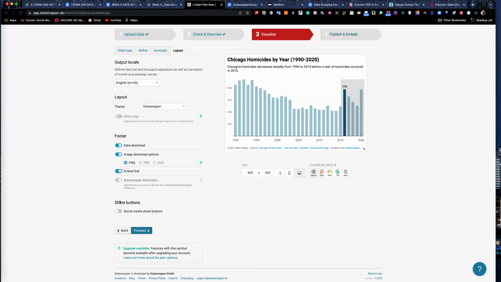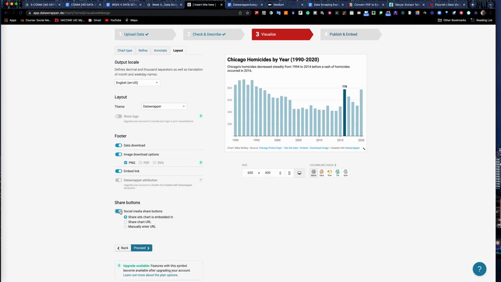Datawrapper with attribution, don't worry about that, but we are going to add the social media share buttons. So that adds the little share buttons up here. People can share your graphic directly to those social channels, and it's very important to have. So data download, image, allow them to download it as a PNG file. Embed link, and then turn on your social sharing buttons. It should default to share site instead of having to manually enter the web address. Now hit proceed.